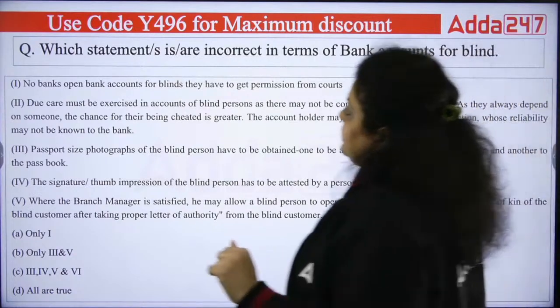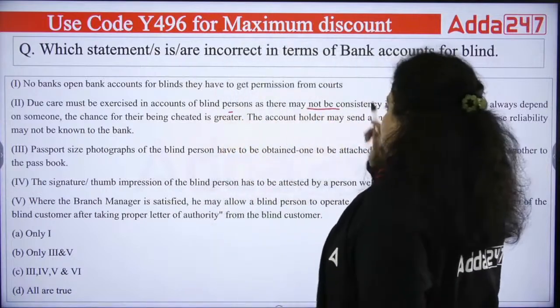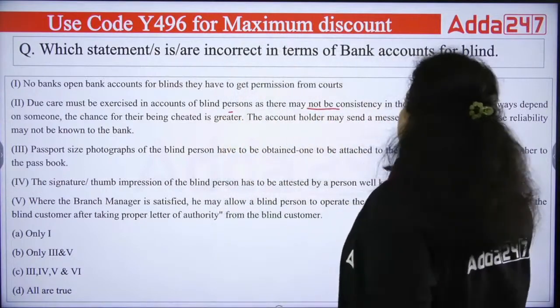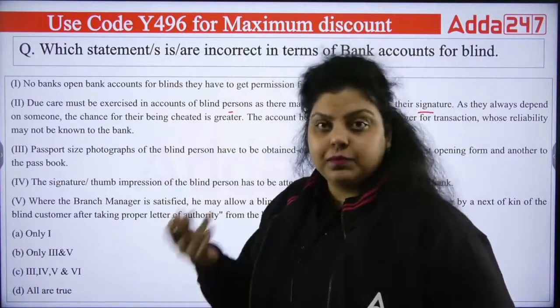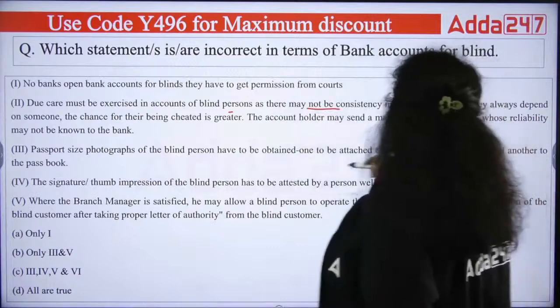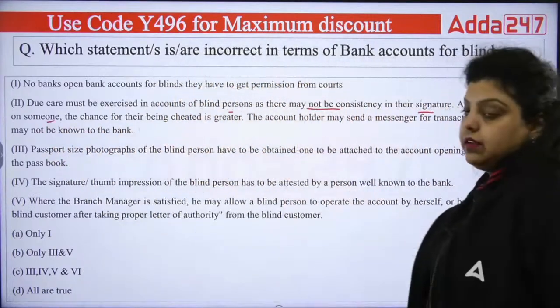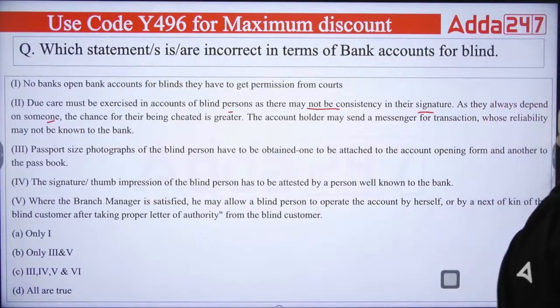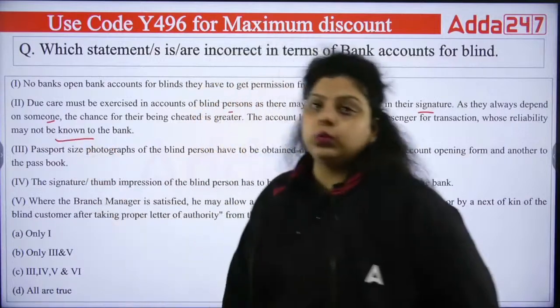Second is saying due care must be exercised in the account of a blind person as they may not be consistent in their signature. Every time you take a signature of a blind person, it might change. As they always depend on someone, the chance of their being cheated is greater. So the account holder may send a messenger for transactions whose reliability may not be known to the bank.